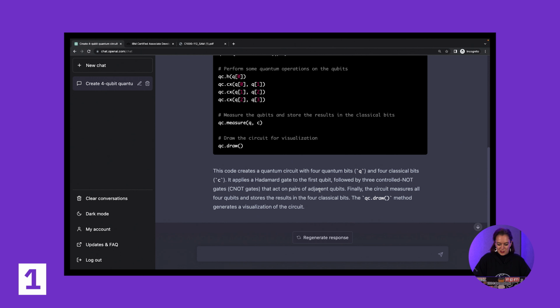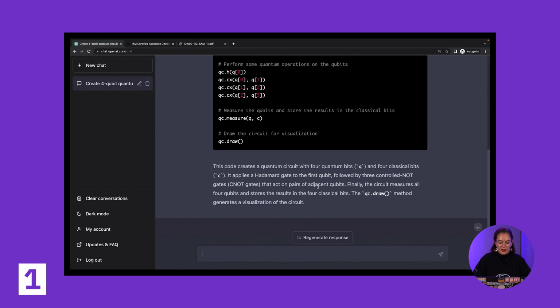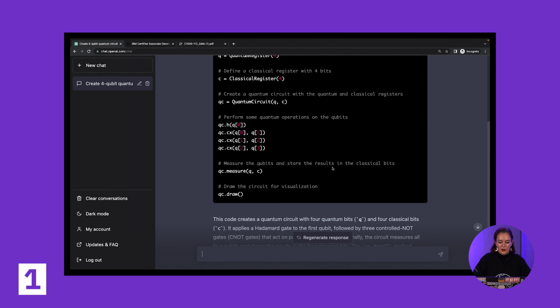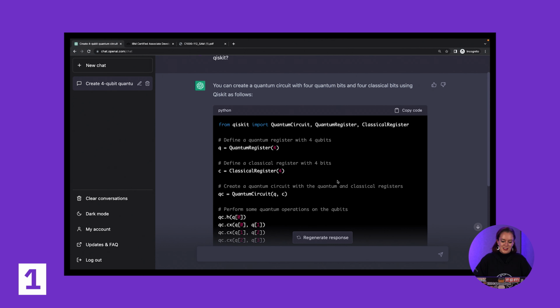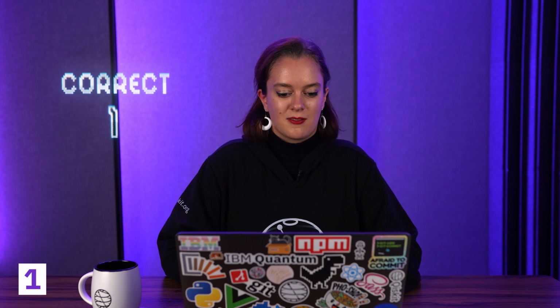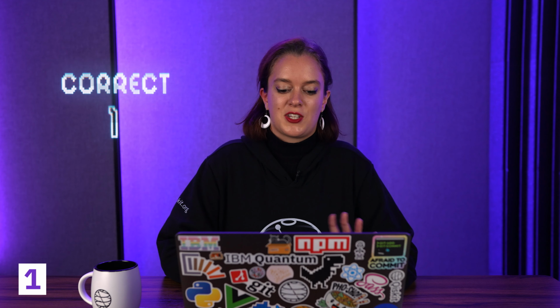And oh my gosh, it also explains what's actually happening in the code, and it's also giving us code comments, which is great. It makes the code really readable. Overall, I'd say this is a pretty solid answer, but this is only the first question, so let's see how it does as things get more and more difficult.